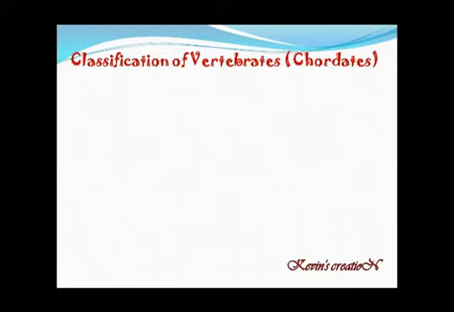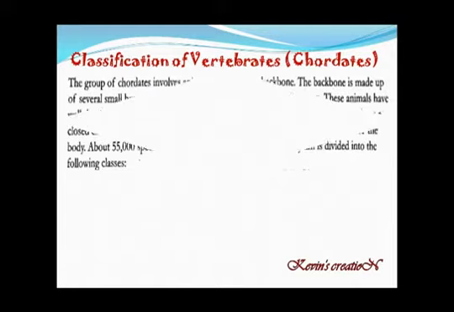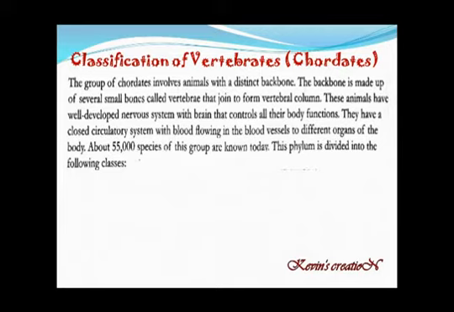First, classification of vertebrates or the chordates. The group of chordates involves animals with a distinct backbone. That means all the animals having backbone are called chordates or vertebrates. The backbone is made up of several small bones called vertebrae that join to form the vertebral column.